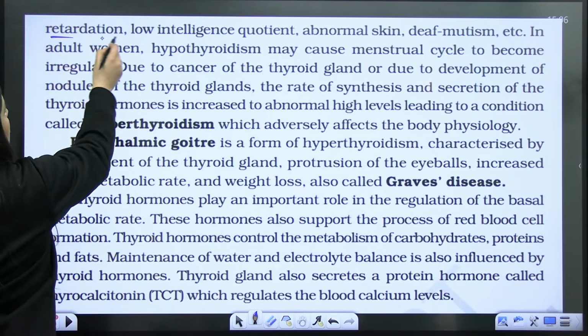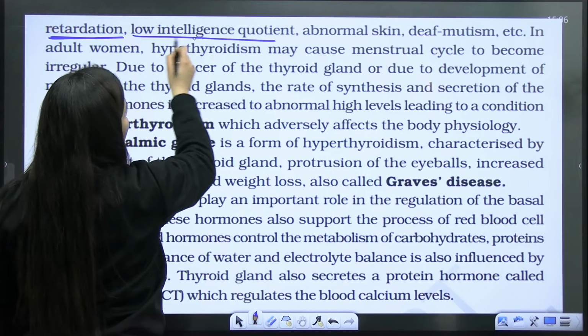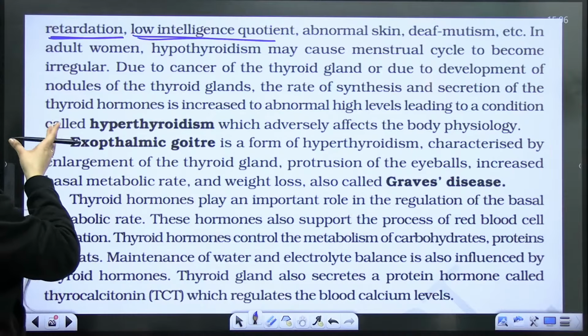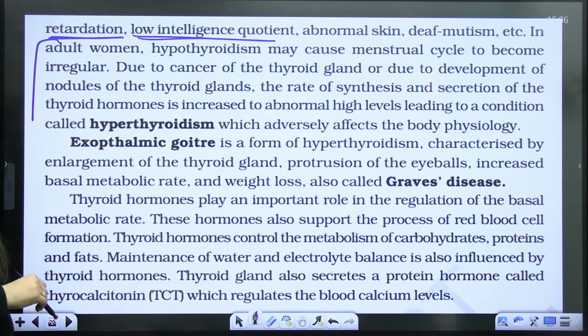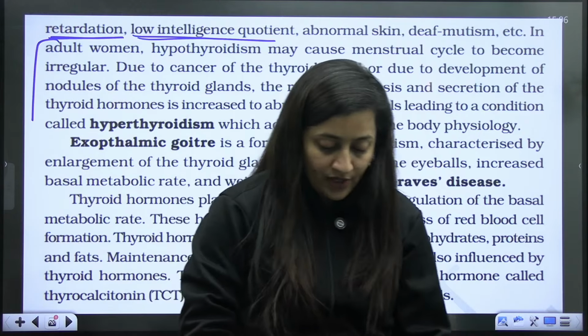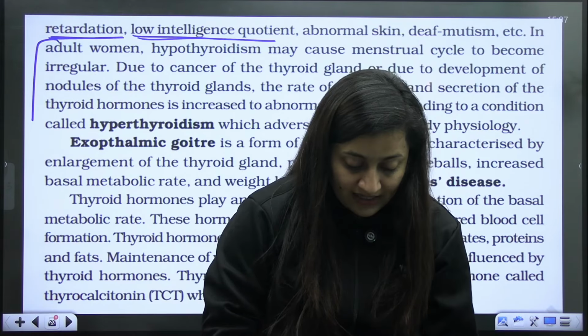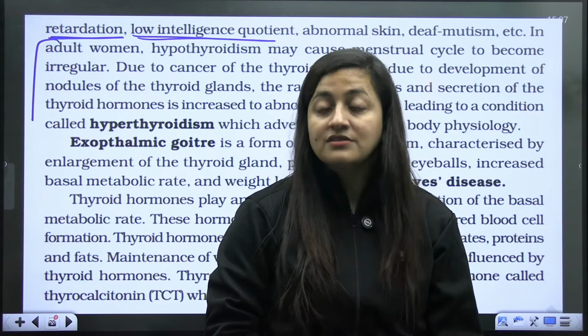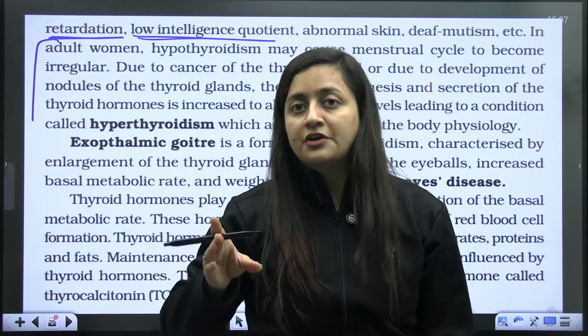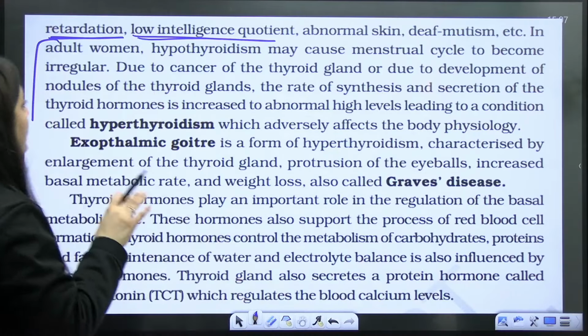So mental retardation, low IQ, abnormal skin, even deafness and mutism, etc. can occur. Am I clear? Yes. Okay, so simple goiter is the result of hypothyroidism. Even cretinism is the result of hypothyroidism. But in cretinism, the female is pregnant and her baby will show stunted growth, mental retardation, low IQ, etc.